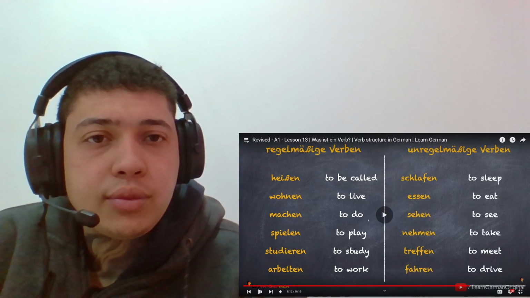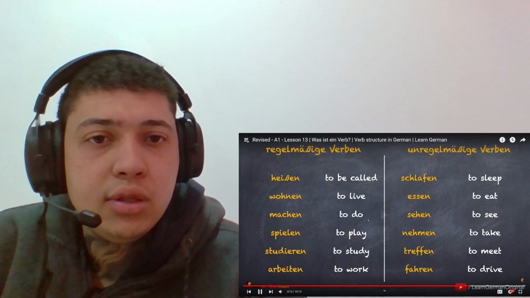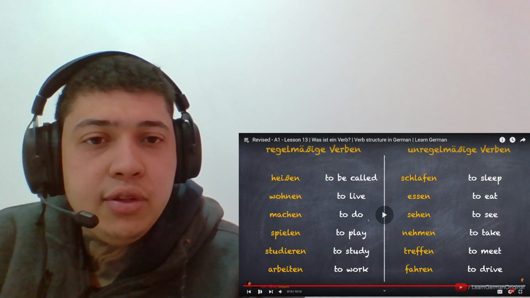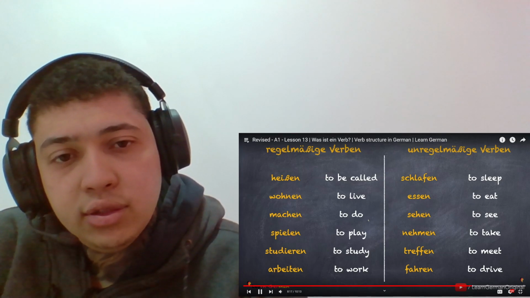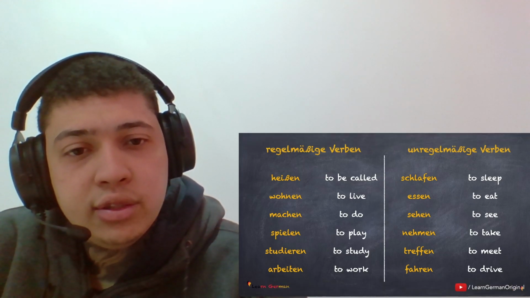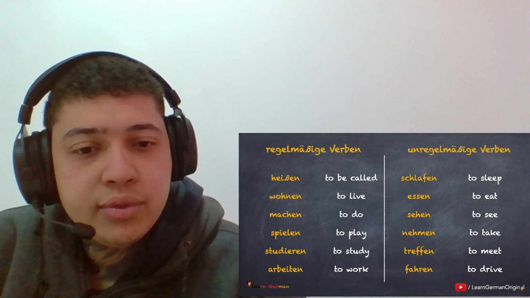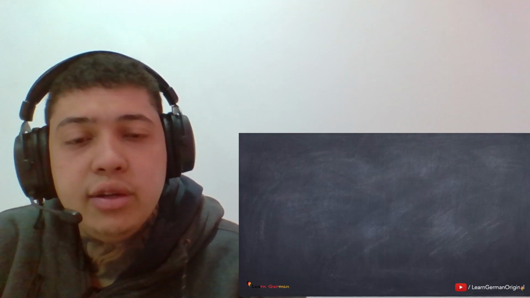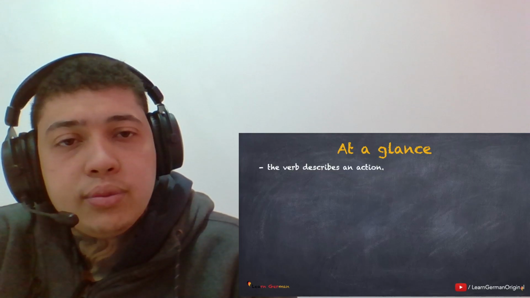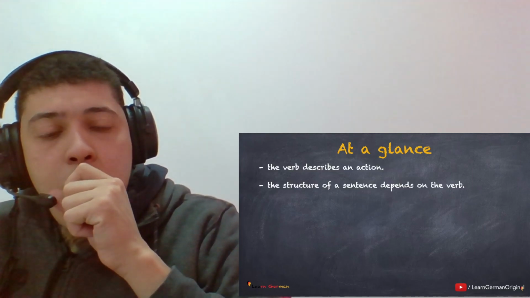Unregelmäßige Verben: schlafen, essen, sehen, nehmen, treffen, fahren.